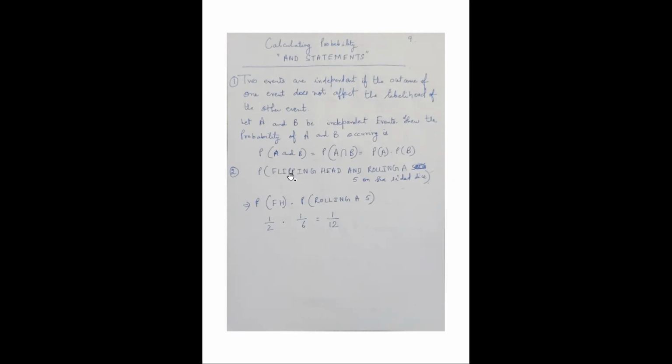Clear? So what is the probability of getting a head? It is 1 by 2. What is the answer? The answer will be the multiplication of the individual probabilities: the probability of flipping a head into the probability of getting a 5 when you roll a dice. The probability of getting a head is 1 by 2, and the probability of getting a 5 is 1 by 6. So the probability of both events happening is 1 by 12. The important point is to understand what independent events are and how you can calculate the probability of independent events.